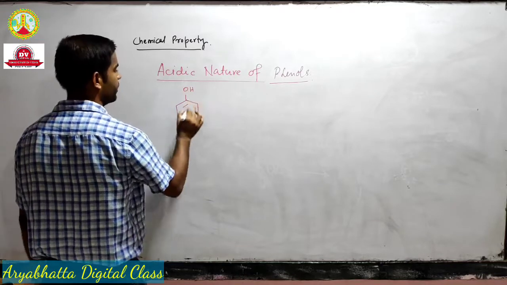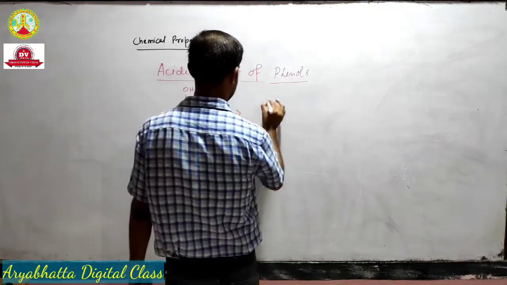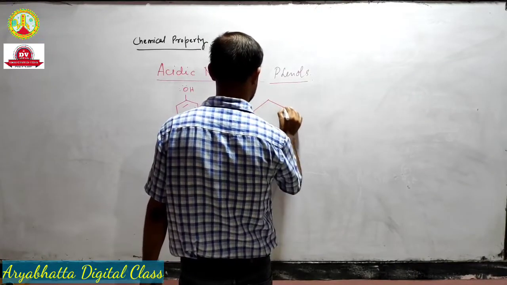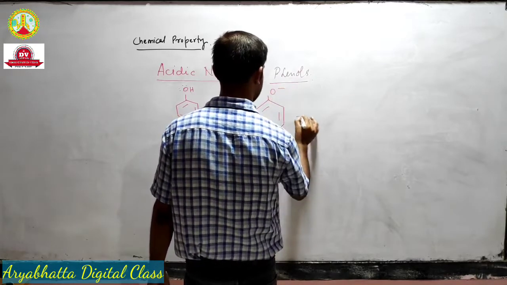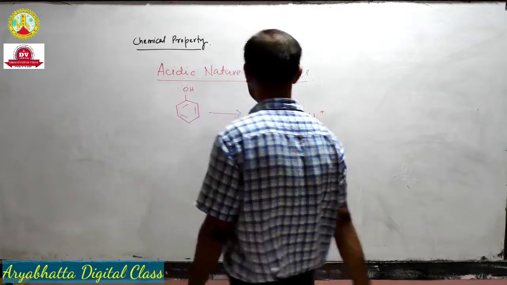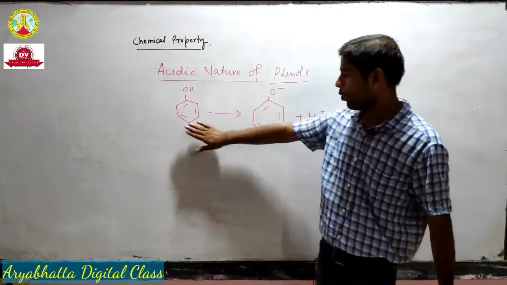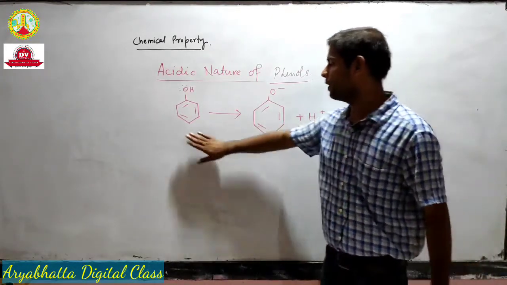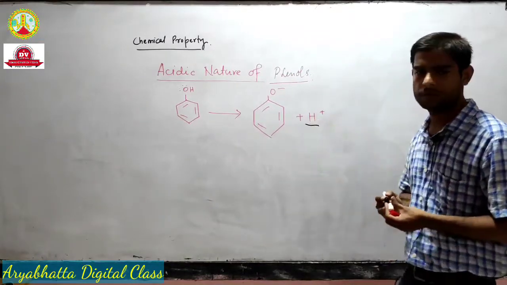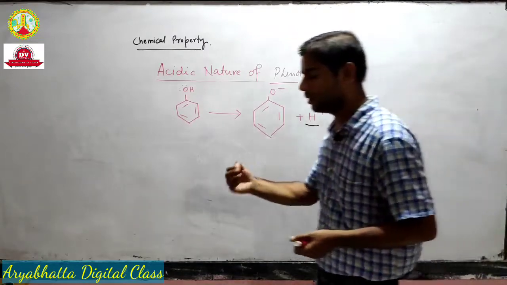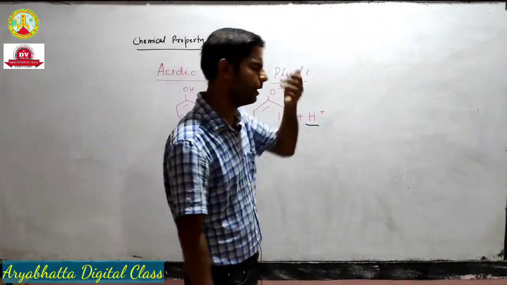And why are phenols acidic? We will see what is the reason behind the acidity of phenol. So what is happening here? Phenol is producing a proton. Anything which can donate a proton behaves as an acid. They are also Bronsted acids only.